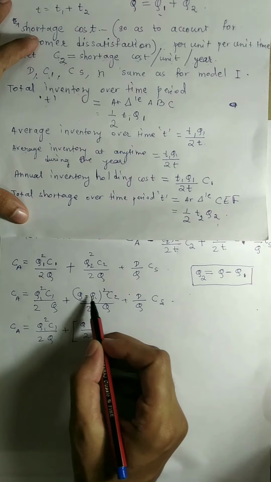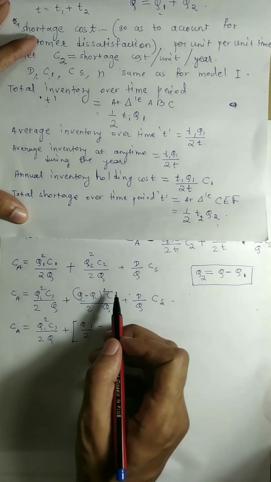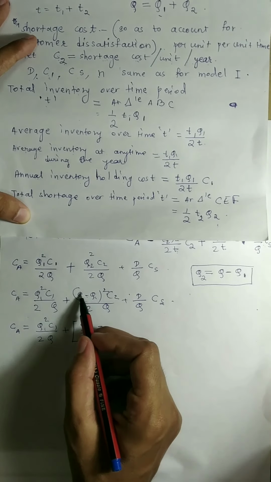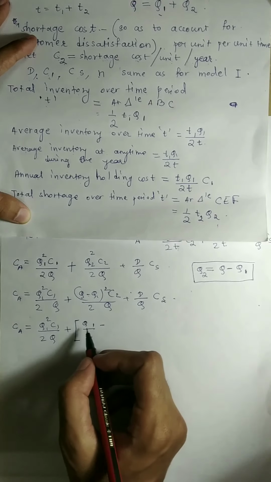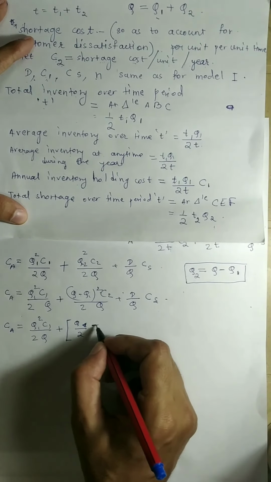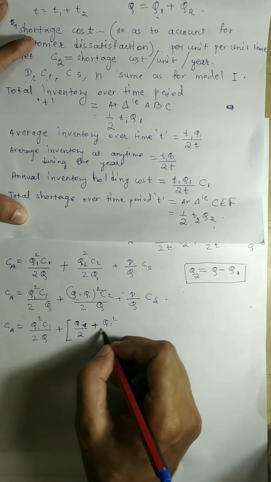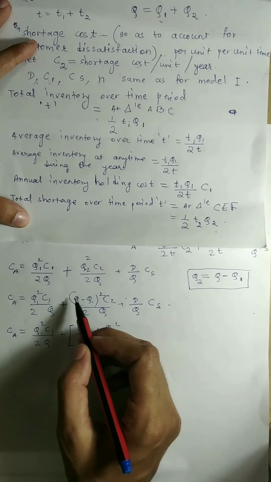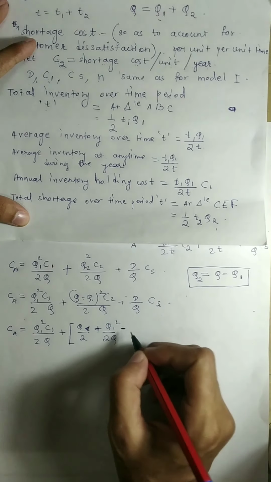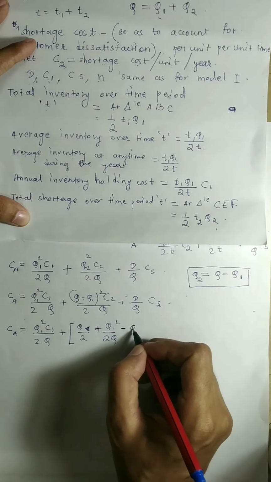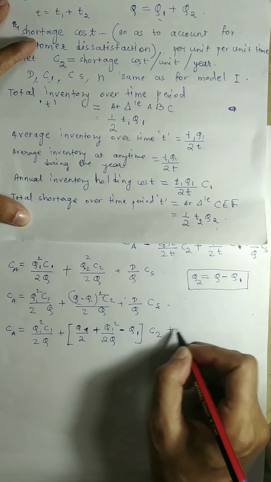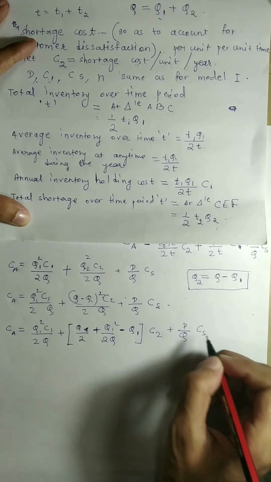For this Q minus Q1, we have to use the a minus b whole square formula, and after using that, divide by 2Q. So Q square divided by 2Q, we will be left with Q by 2. Then Q1 square divided by 2Q, and minus 2Q into Q1 divided by 2Q. So that will be minus Q1, because 2Q will get cancelled, into this C2 plus D by Q CS.